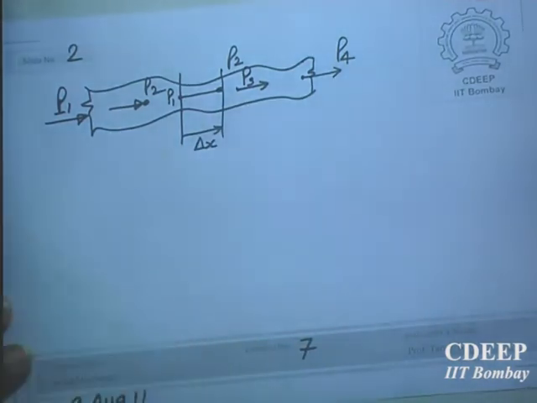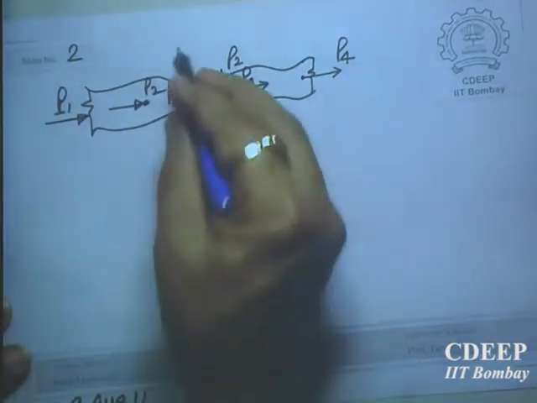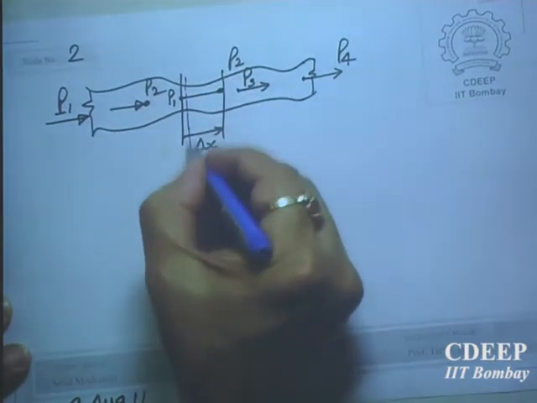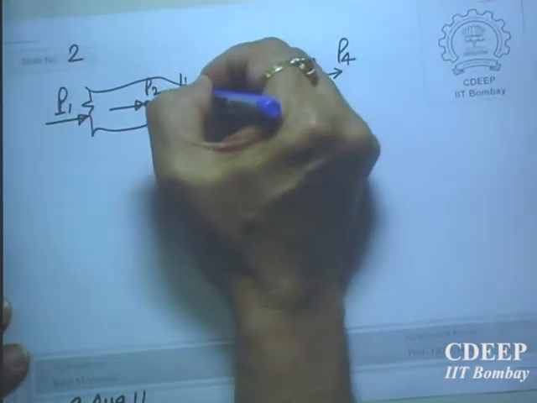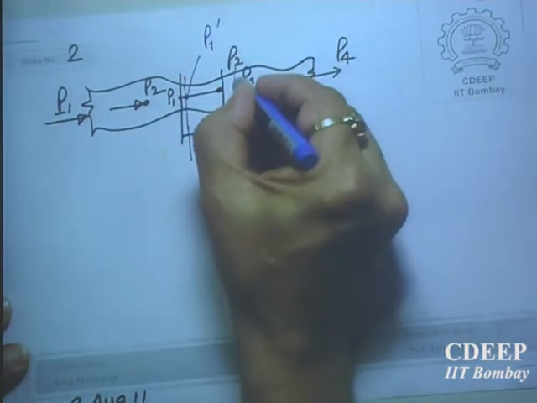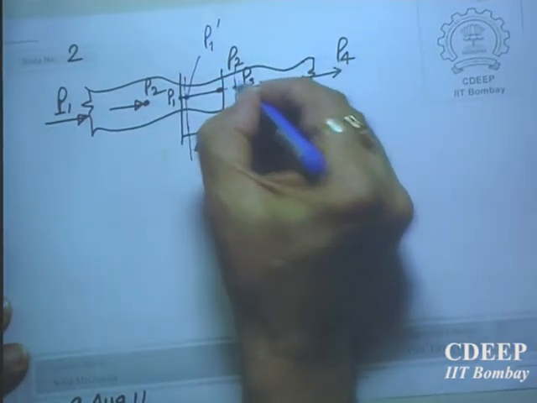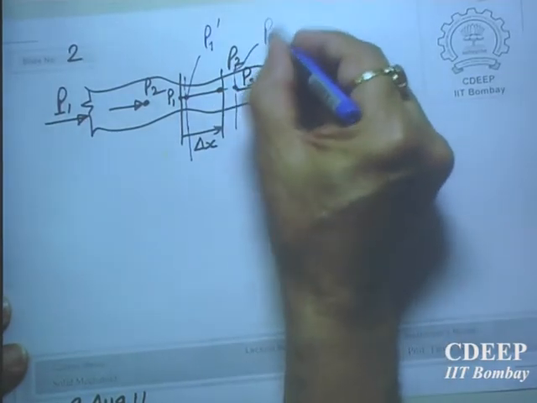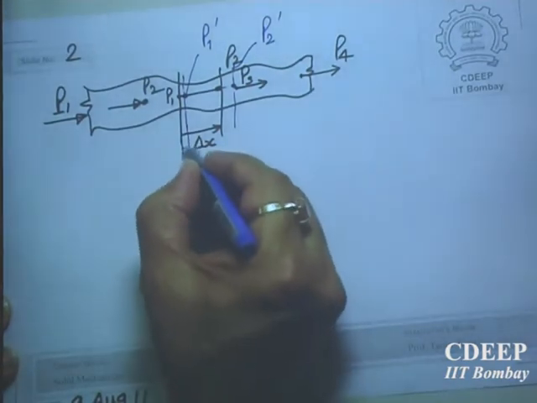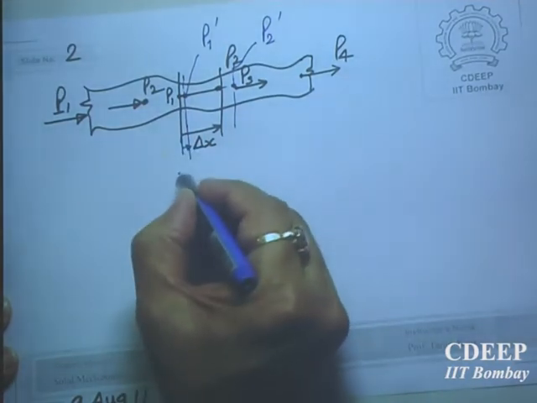Now what will happen? Under the load, P1 will move to P1 dash. I cannot draw so many points, so let us say it is P1 dash, and P2 will move to P2 dash. Is it okay? P1 will move to P1 dash and P2 will move to P2 dash when the loads are applied. And let us say P1 moves by a small distance.